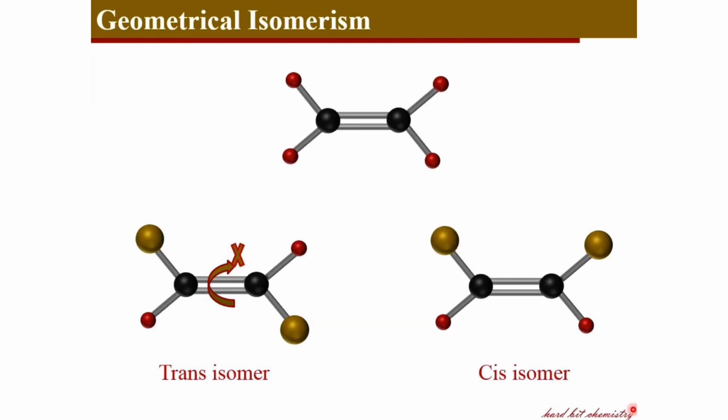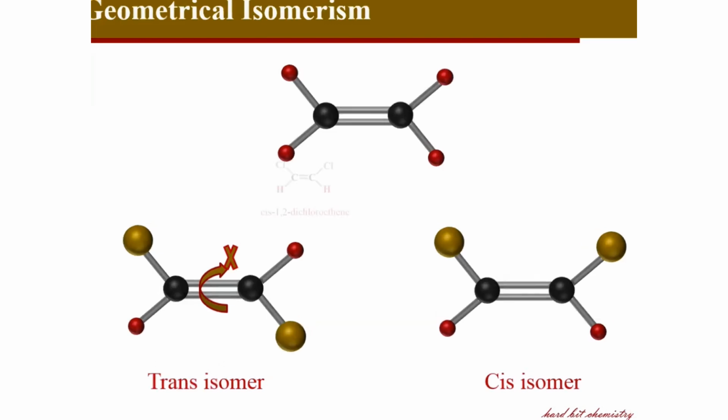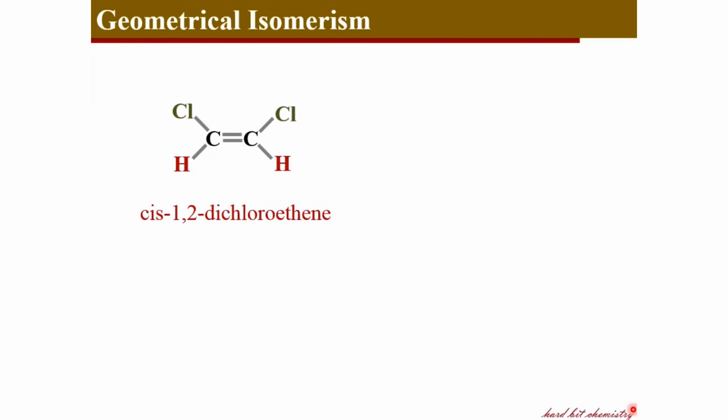So this is geometrical isomerism, which arises due to the restricted rotation about carbon-carbon double bond and due to the presence of different substituents on carbon atoms. Let's now see some examples. Starting with 1,2-dichloroethene, we've got chlorine and hydrogen on each carbon. Here, this is the cis-1,2-dichloroethene because the two chlorines are on the same side and two hydrogens are on the same other side of